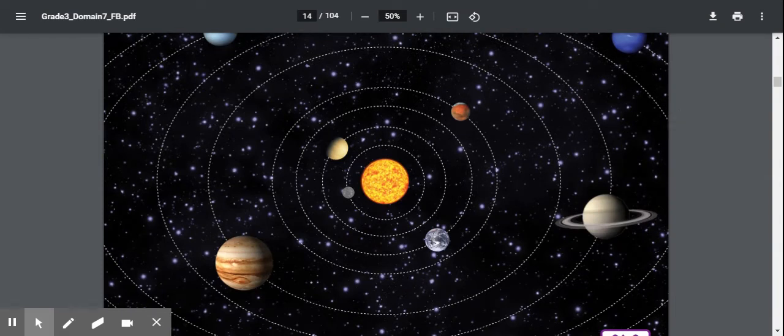We call the planetary system that we are part of our solar system. Solar means related to the sun, and our solar system is our sun and everything that orbits around it. The shape of Earth's solar system looks a lot like a bullseye target. The sun is the bullseye at the center, and the orbits of the 8 planets are similar to the rings around it.